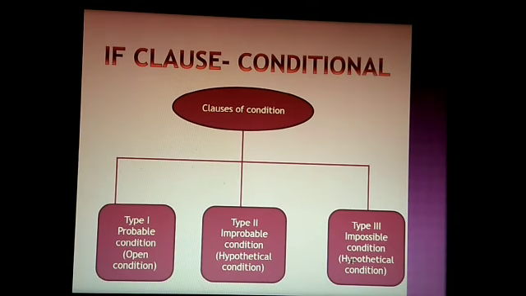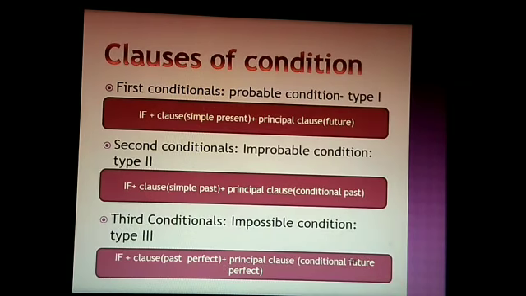Dear students, we shall move on to the next topic, the conditional, that is the if clause. There are 3 types of condition: type 1, type 2, type 3. Type 1 is a probable condition, that is an open condition, surely it will happen. Type 2 is an improbable condition, it is hypothetical, that means imaginary. It is actually past tense, improbable. Type 3 is an impossible condition. It is also hypothetical, imaginary.